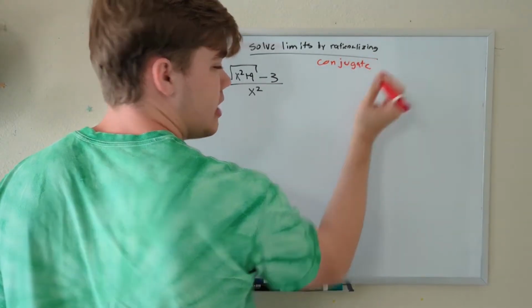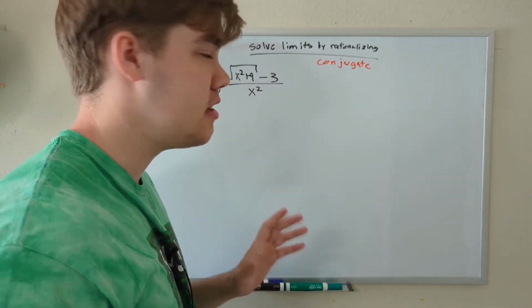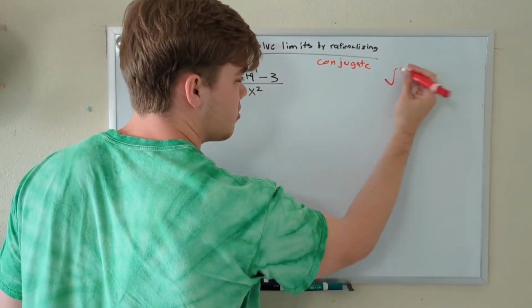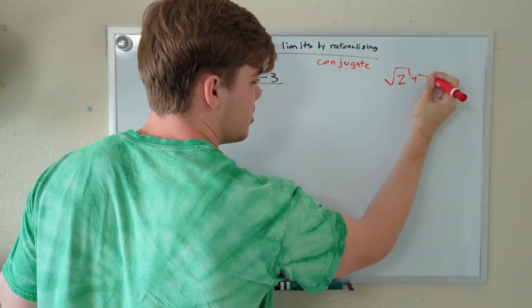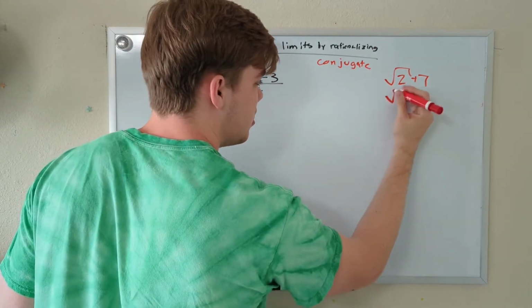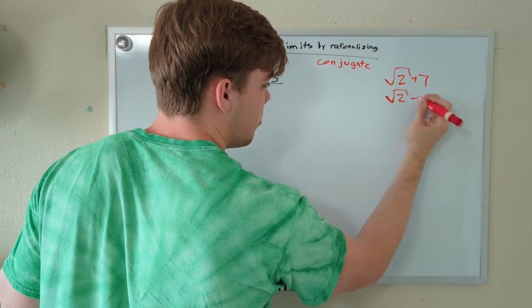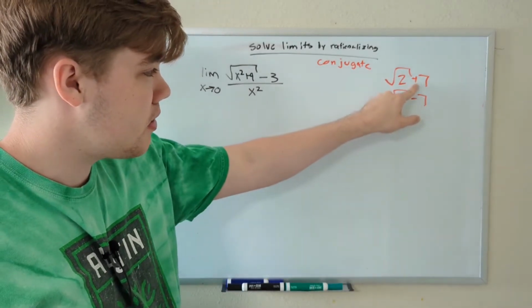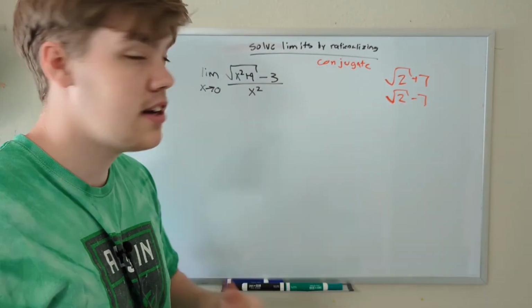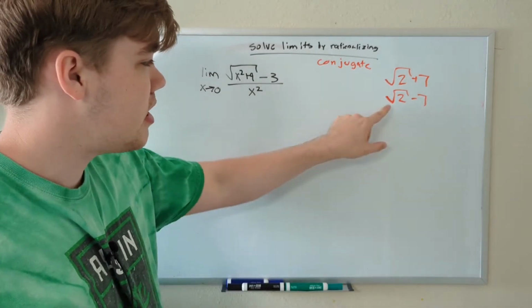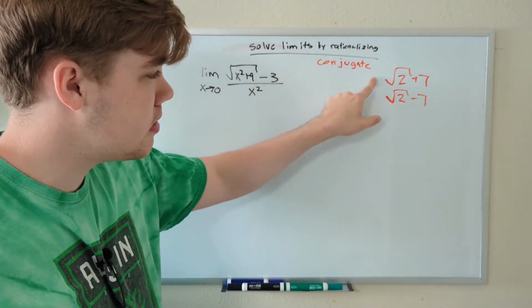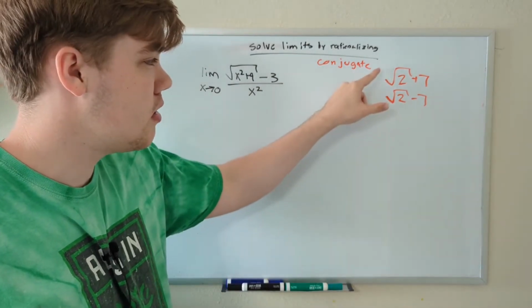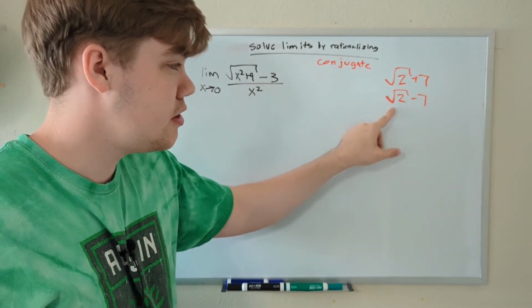Conjugate. Now, what is the conjugate? Well, it's a bit easier to explain with an example. Let's say we had the square root of 2 plus 7. The conjugate of this is the square root of 2 minus 7. All the conjugate is essentially this middle operation, this plus or minus. They're just flipped. They're interchanged, if you will. So the conjugate of square root of 2 minus 7 is square root of 2 plus 7, and the conjugate of square root of 2 plus 7 is the square root of 2 minus 7.